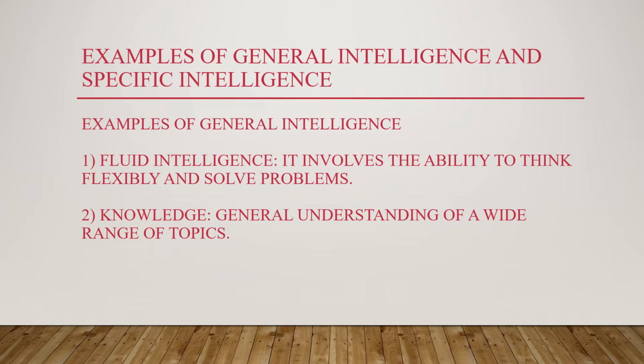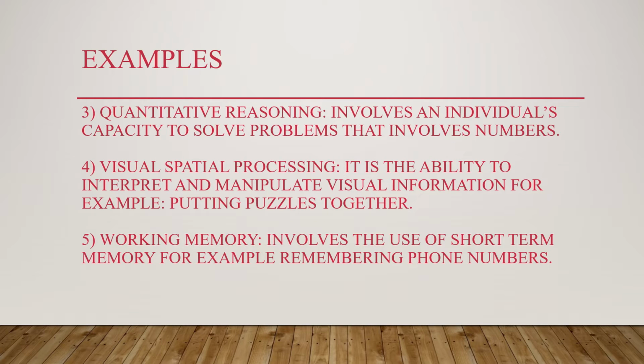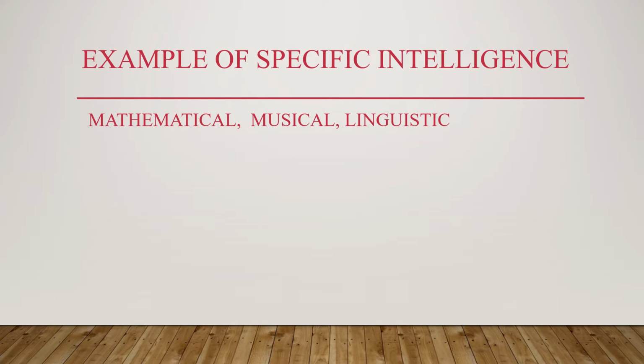So general intelligence is like fluid intelligence, that is the ability to think and solve problems flexibly. General knowledge, that is vast understanding of a certain topic. And then quantitative reasoning, which involves solving number problems. Then visual spatial processing, that is the ability to interpret and manipulate visual information. It could be like putting puzzles together. Then working memory is the use of short term memory, for example remembering a phone number. So those were the examples of general intelligence.